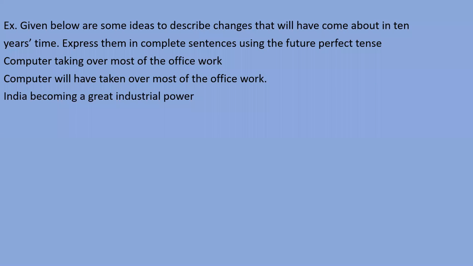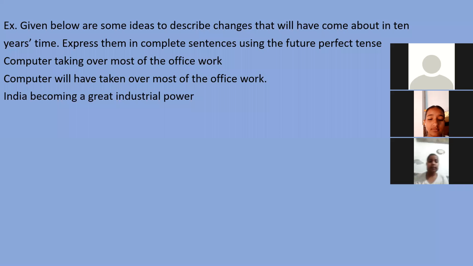Payal, you please tell me. Payal, start the video. Good morning, sir. Very good morning, Payal. Sir, in future perfect tense, we use the third form of the verb and will have.